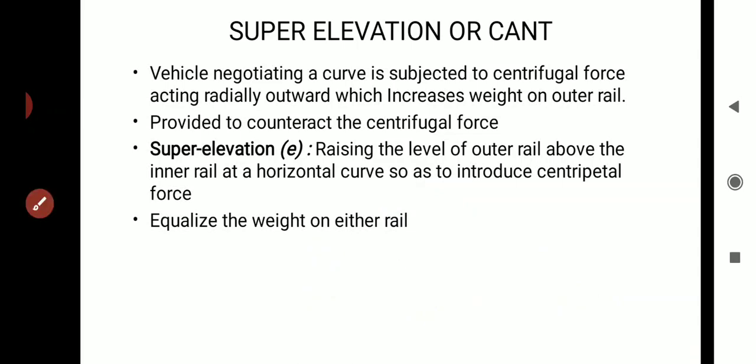By providing the super elevation, a force will be exerted in the inward direction, which is able to counteract the centrifugal force. So super elevation is necessary to provide in the curved railway track as well as in case of highways.